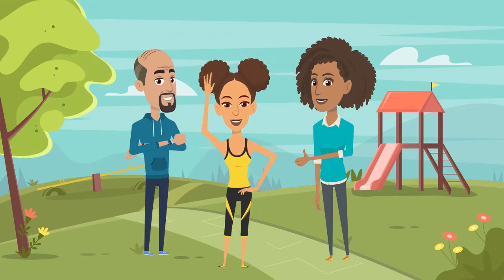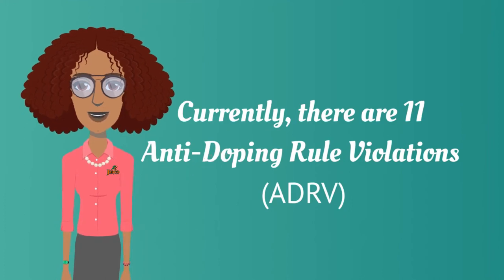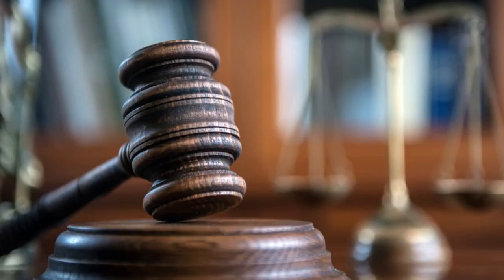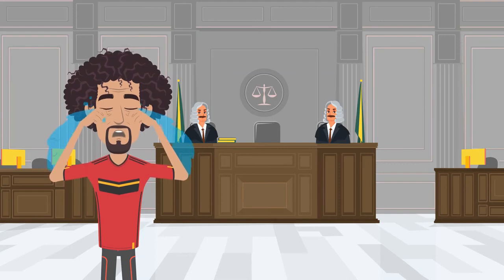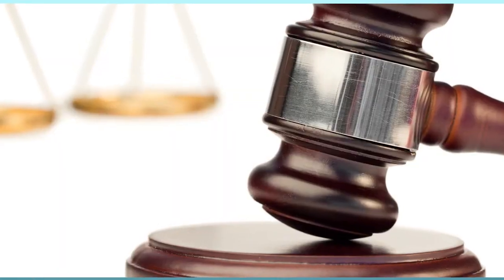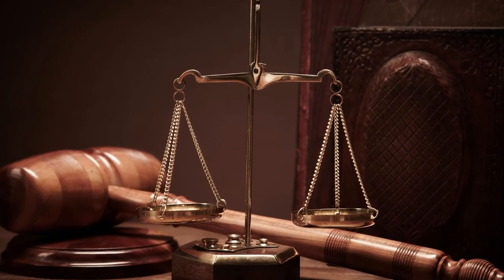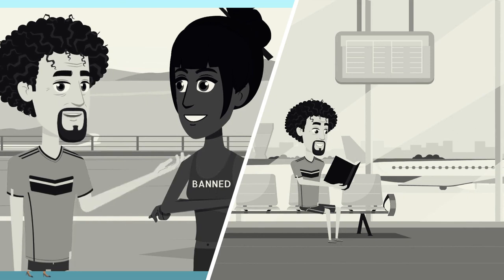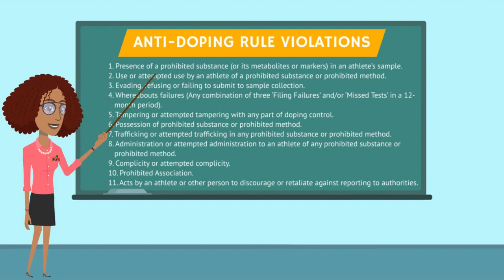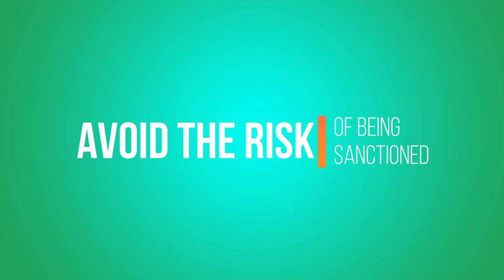Athletes and athlete support personnel are encouraged to be aware of the 11 anti-doping rule violations in order to avoid being sanctioned. Once an athlete commits an anti-doping rule violation, they will have a right to a hearing before the independent anti-doping disciplinary panel to answer to the charges of the violation. All sanctions that are handed down by the panel are dependent on the degree of fault and seriousness of the violation. Both athletes and athlete support personnel can be sanctioned if they are found guilty of violating any of the 11 anti-doping rule violations. So get the facts, be in the know, and avoid the risk of being sanctioned.